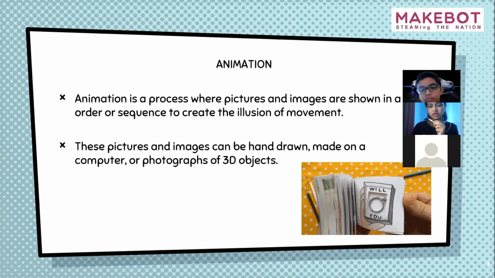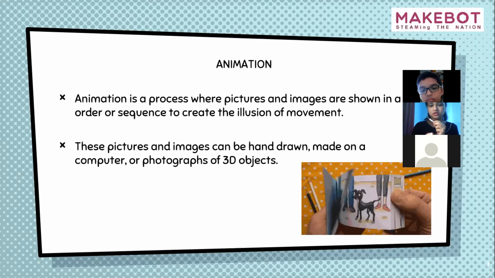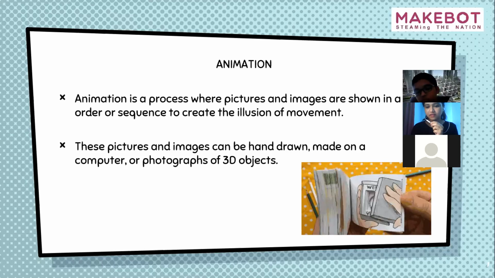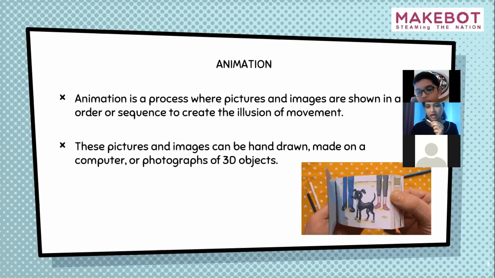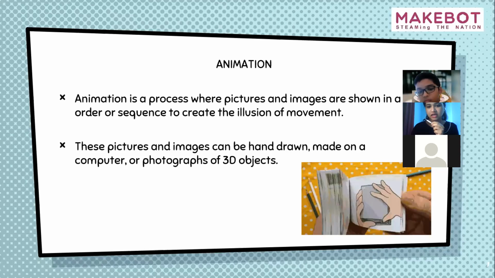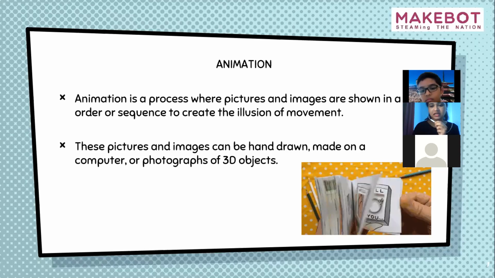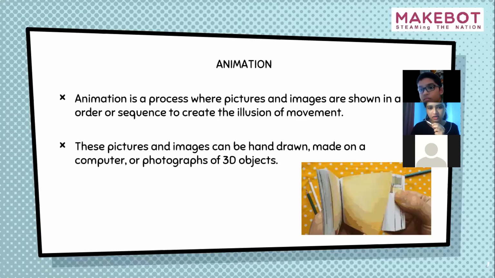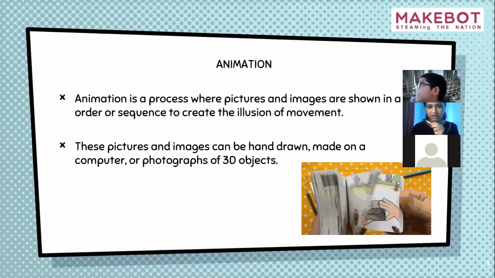So what is this flip book? We are just drawing a picture on every page with a slight difference in motion, and when we turn all the pages very fast, it gives us the illusion of movement. Like we can see the dog is running and getting the ball, right? So this is how animation is done.